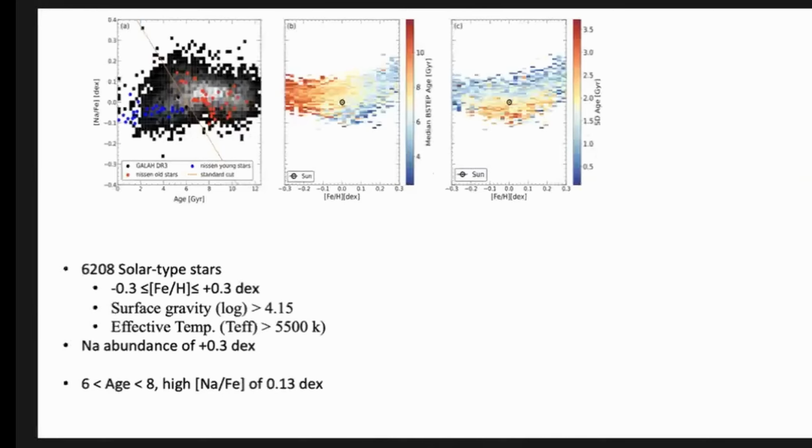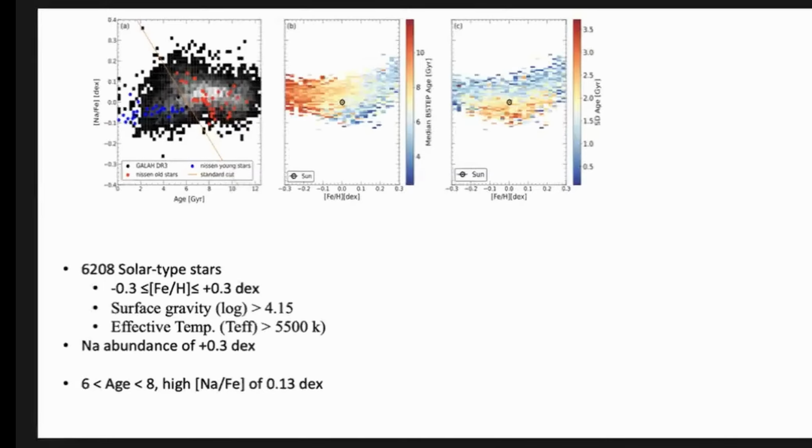So we just did something very simple. We selected the sample of stars that Nissen had used, which is about 72, and in GALAH DR3 we selected the same sample of stars, which is over 6,000. And we overlaid this plot of sodium enrichment on it, with the blue indicating the young sequence of the thick stars, and the red indicating the old sequence of the thick stars. If we look at the plot in the first column, panel L, you see a clear demarcation between those sequences of stars.